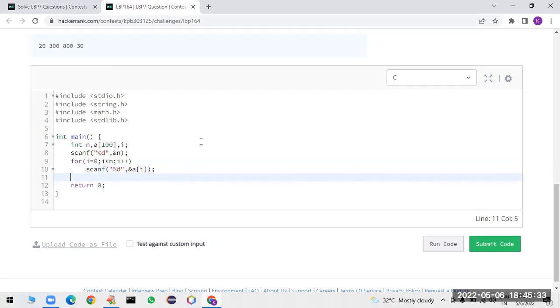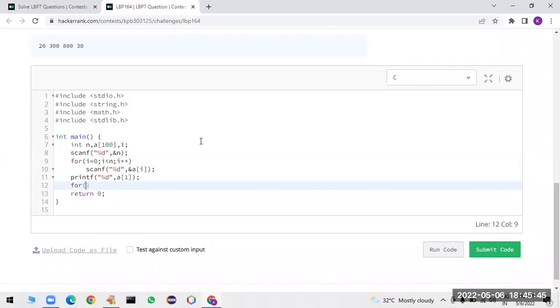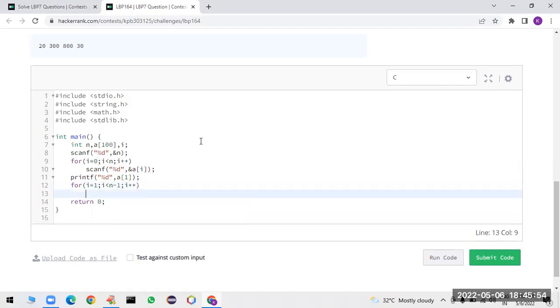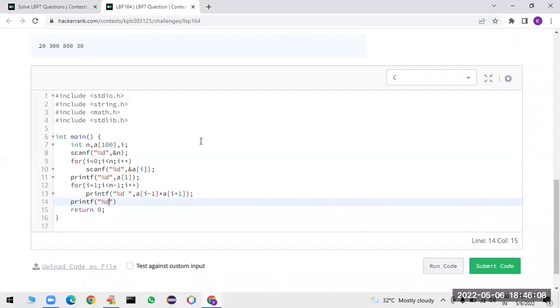So next, what we have to do, we need to print the first element. Printf percentage d, in the place of a of 0 we have to print a of 1. Next, i equal to 1 we have to take. So i less than n minus 1, last element you have to ignore, i plus plus. So how to print the element? Printf percentage d comma followed by space, a of i minus 1 into a of i plus 1, like this we are taking. Okay, next, printf percentage d, at last we have to print a of n minus 2, because the last element is replaced by the element before it. So let me run the code.